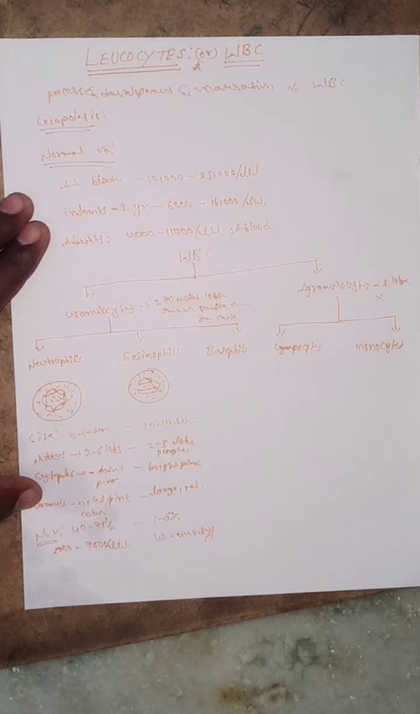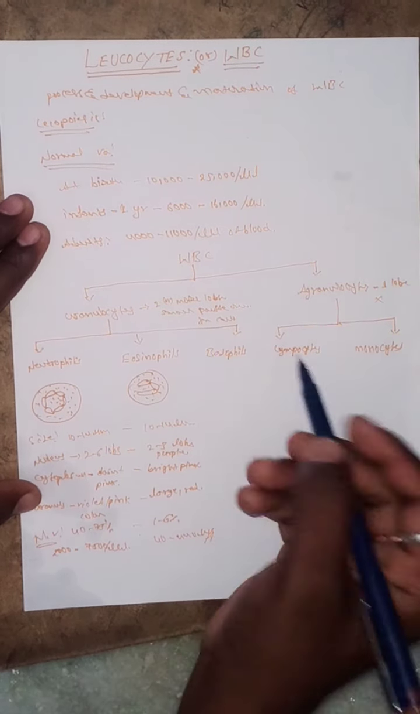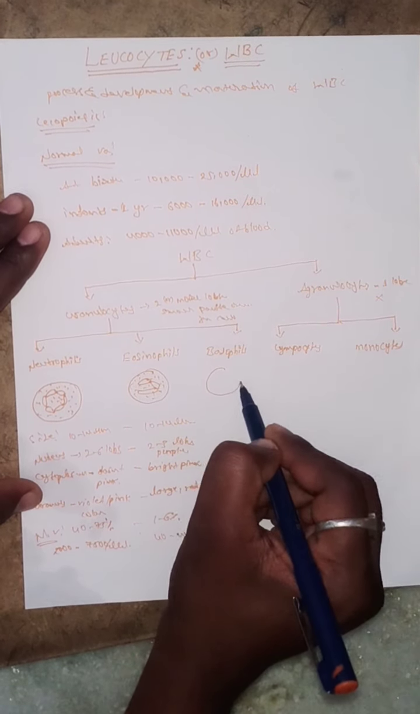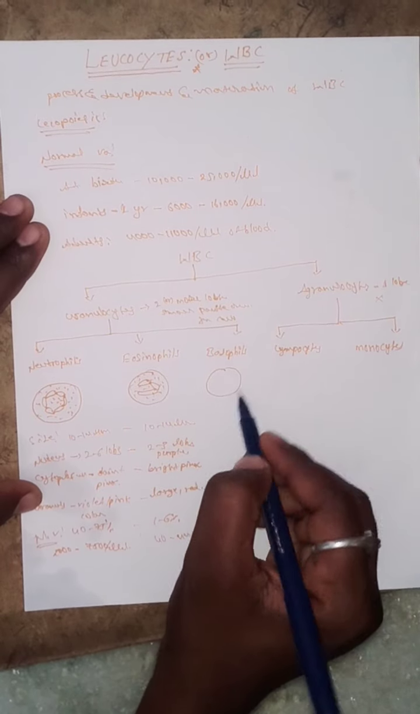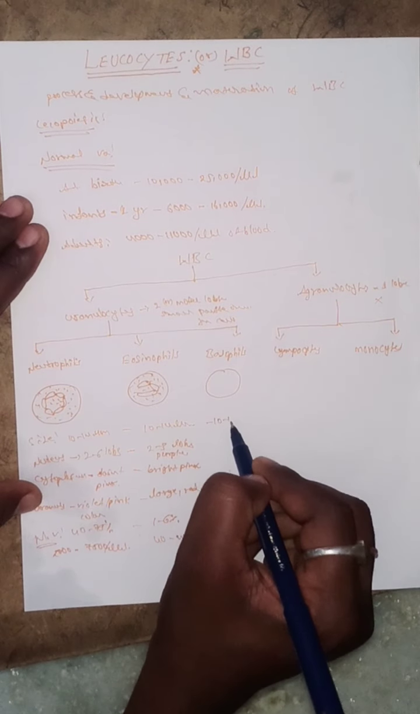The next one is the basophils. This is the basophil structure. The cell size is the same, 10 to 14 μm.